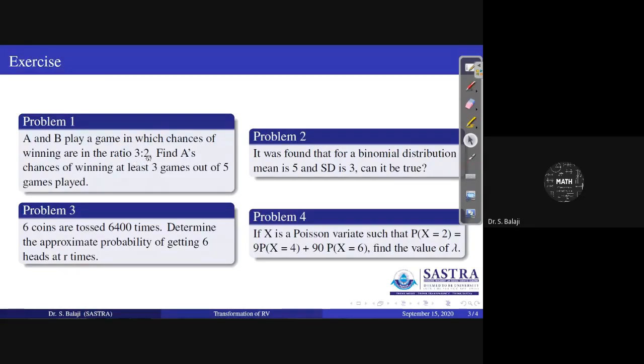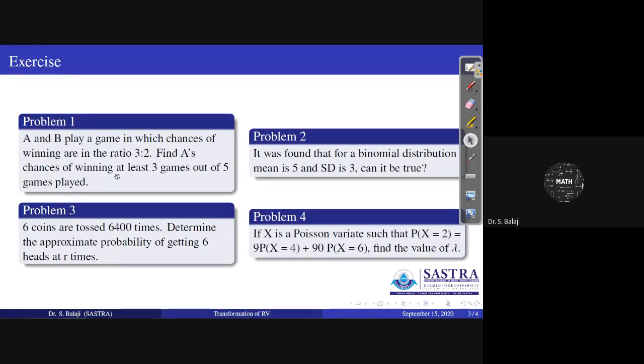3 by 5, 2 by 5. Not 3 by 2, but 3 by 5 and 2 by 5 here. Then you can get 1 total probability. Therefore, p will be 3 by 5 and q will be 2 by 5. Only two probabilities here you can use.